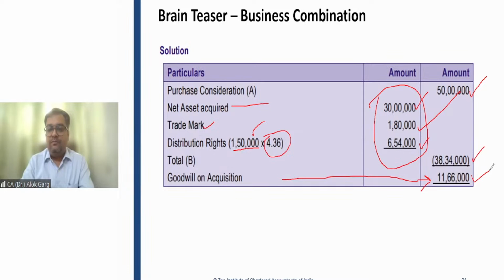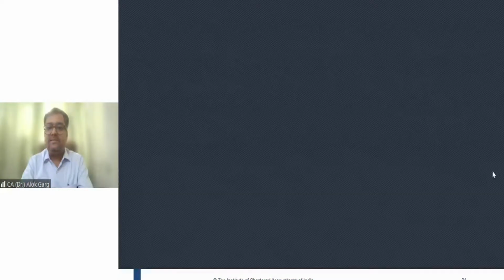Friends, do let me know if you have any question on this part, on the business combination, on the acquisition of intangible asset by way of a business acquisition. Please do let me know if you have any question in this aspect. Friends, are you able to clear on this? I'm waiting for the response. Are you clear on this?